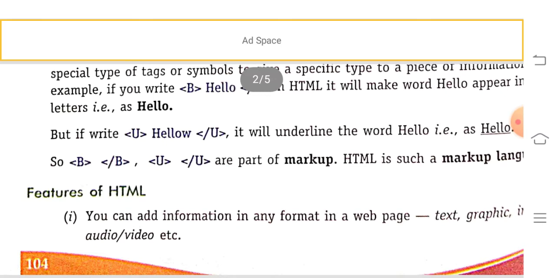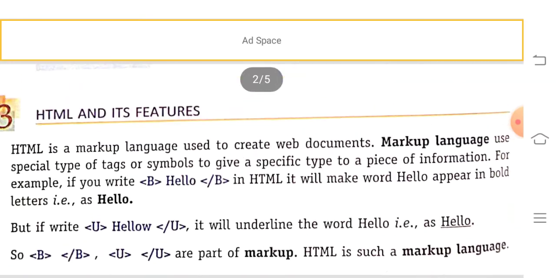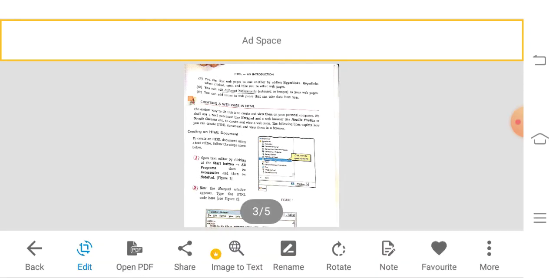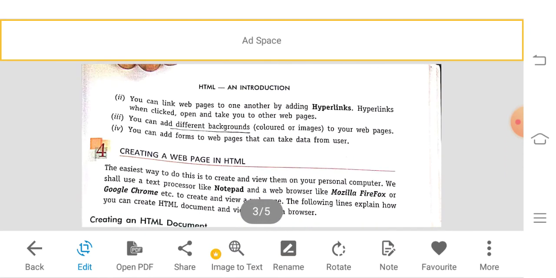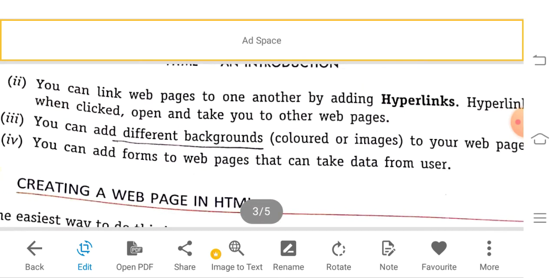Now let us see the features of HTML. Any information added in a format, such as text, graphics, audio, video, etc., is called the web. Next, you can link web pages to one another by adding hyperlinks. That is what we are going to learn.